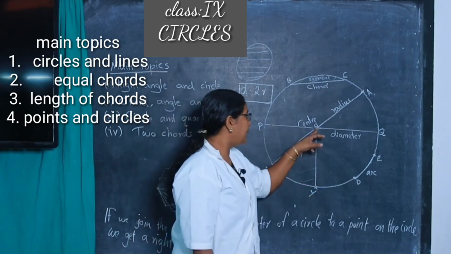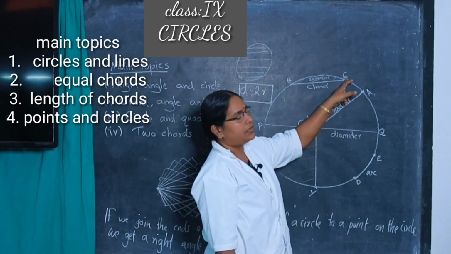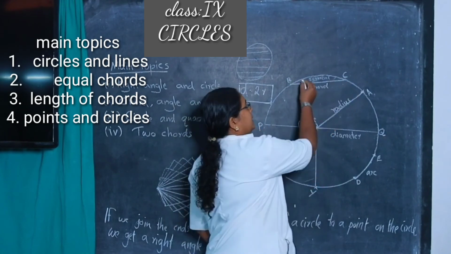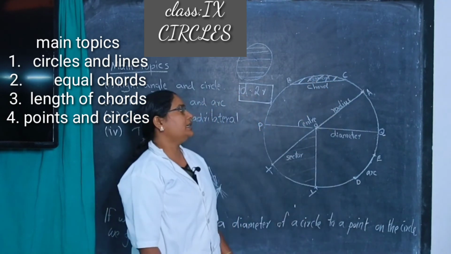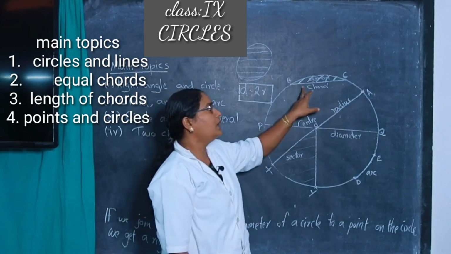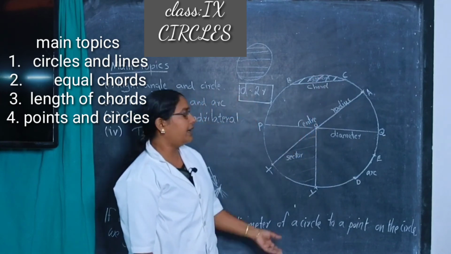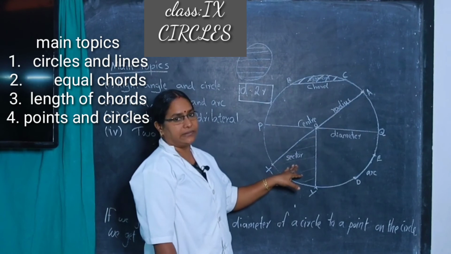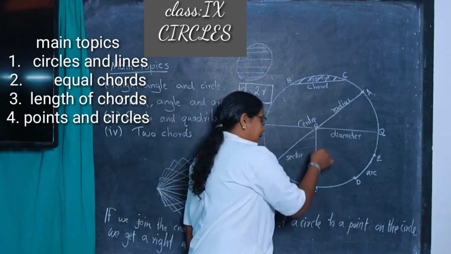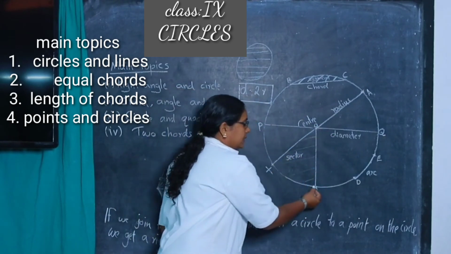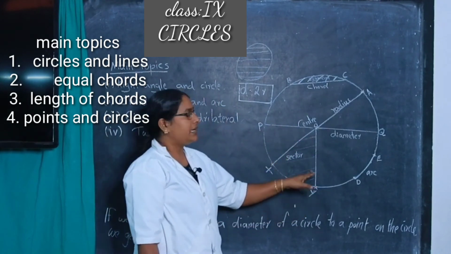In the same manner, I mark a chord and an arc. BC is an arc, and one chord is BC. The area enclosed between the chord and the arc is called a segment. Another previous knowledge is the sector. What is a sector? Here OX and OY are two radii, and this is the arc. The area enclosed by two radii and one arc is called a sector.